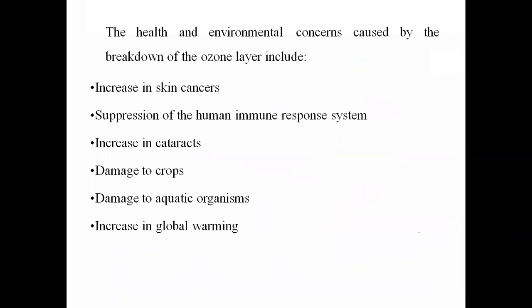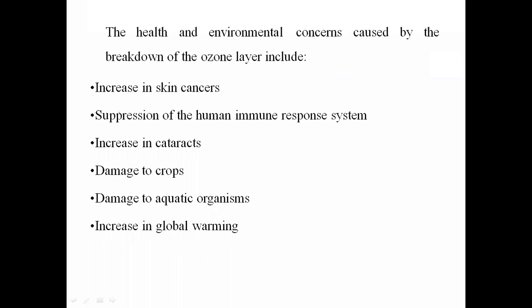Now, what will happen if there is depletion of the ozone layer? If there is depletion of the ozone layer, then the ultraviolet radiations will come directly on the Earth's surface. As the ozone molecule has the tendency to absorb ultraviolet radiation, if there is scarcity or depletion of ozone molecules, then that ultraviolet radiation will come directly on the Earth's surface.